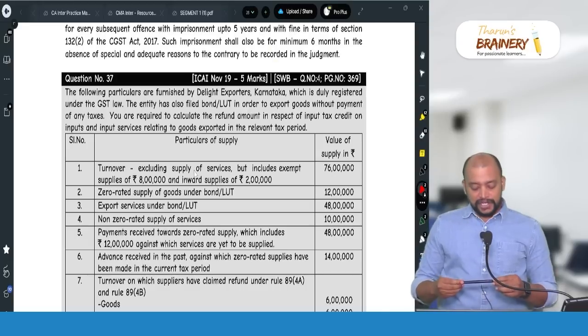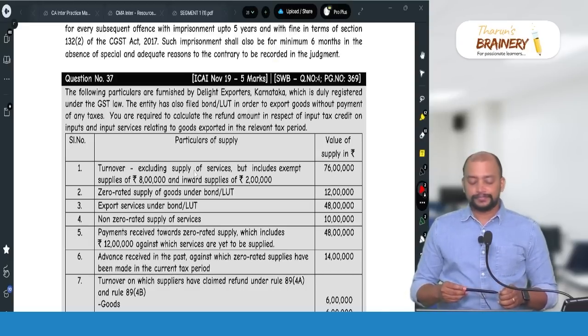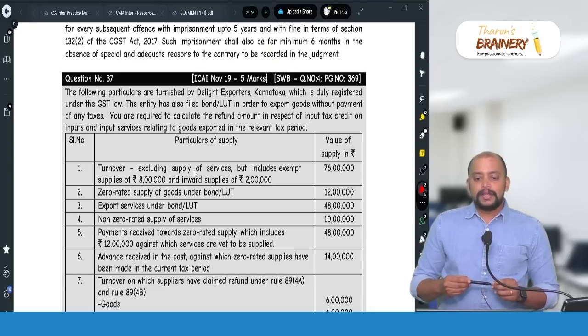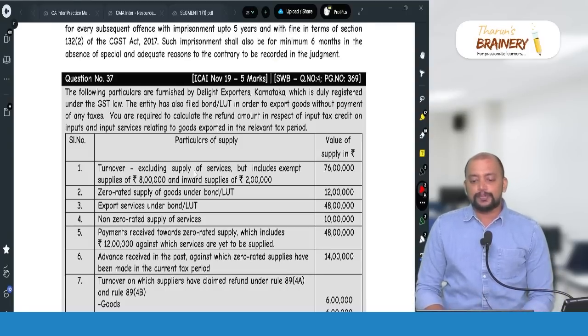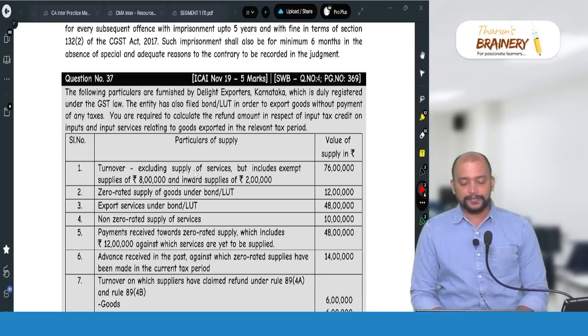This is a very good question on refunds. The following particulars are furnished by Delight Exporters, Karnataka, which is duly registered under the GST law. The entity has also filed bond or LUT in order to export goods without payment of any taxes. You are required to calculate the refund amount in respect of input tax credit on inputs and input services relating to goods exported in the relevant tax period.